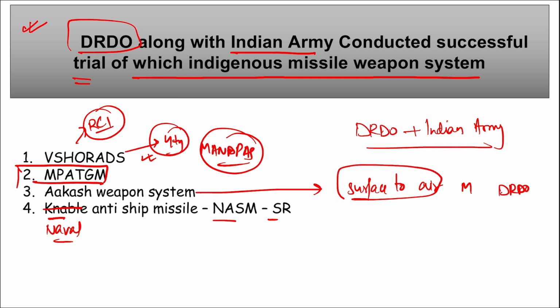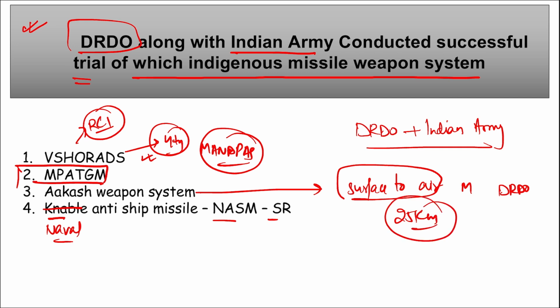Important thing is Akash weapon system is a surface to air missile. Correct? And the Akash can engage 4 targets at once. If you remember, a few months back this was also tested, Akash weapon system engaging 4 targets at a single time, and it has a range of up to 25 kilometers.